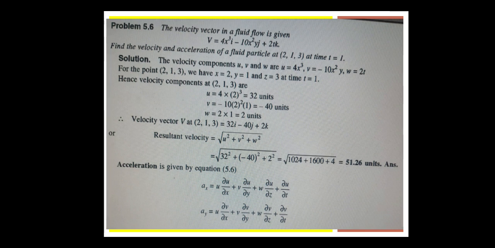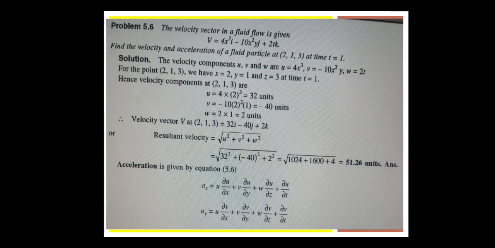Now find the velocity and acceleration vector of the fluid particle at the point 2 comma 1 comma 3 at the time t is equal to 1. That is, at x-axis 2, y-axis 1 and z-axis 3, we have to find the velocity and acceleration.